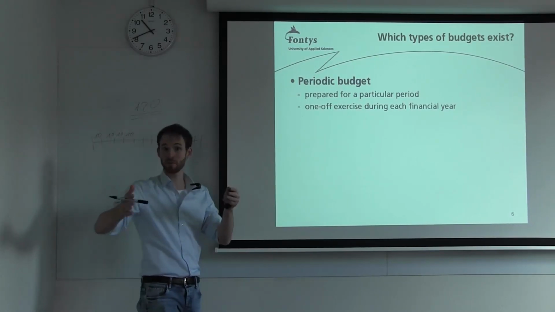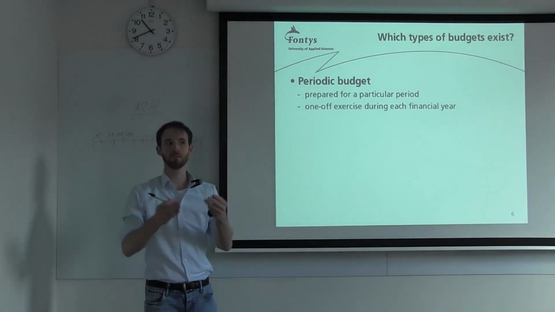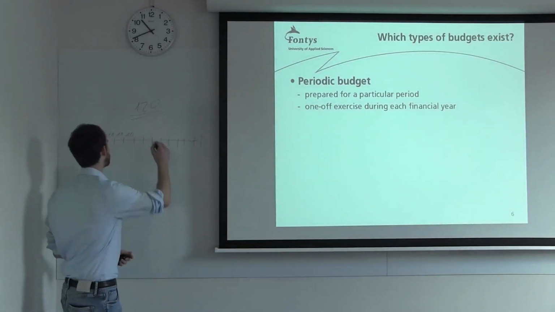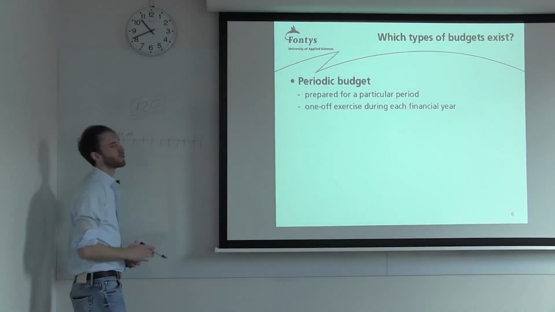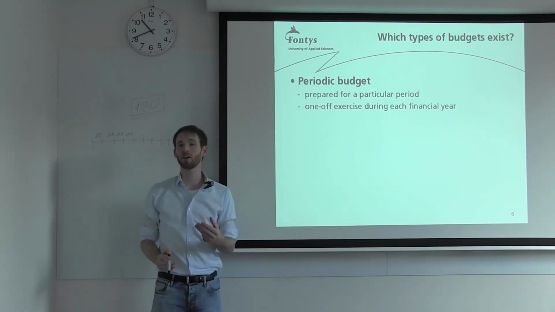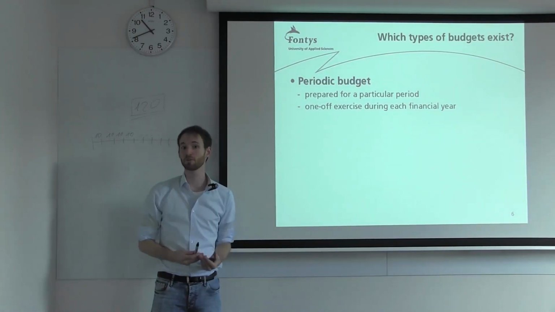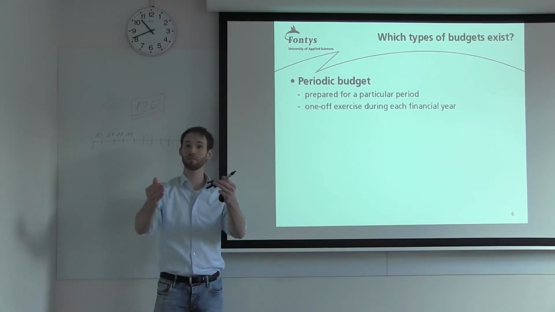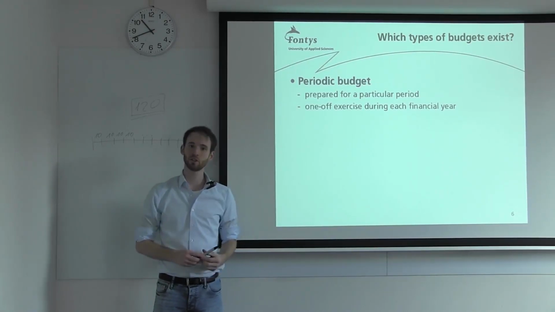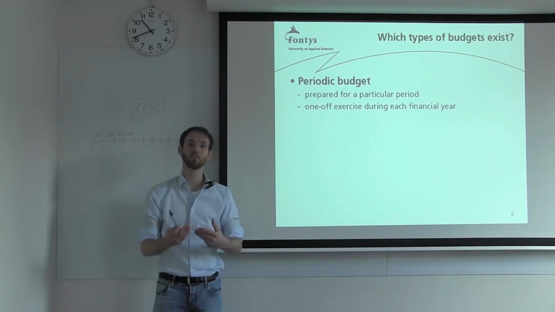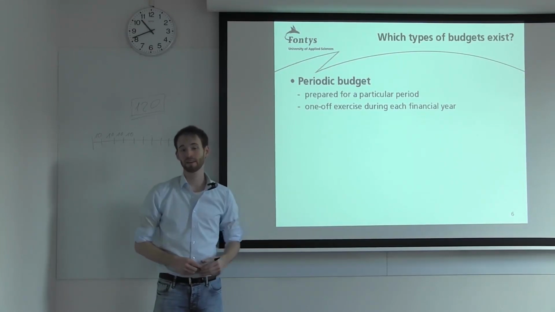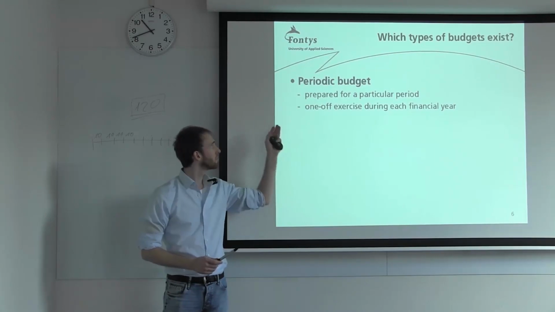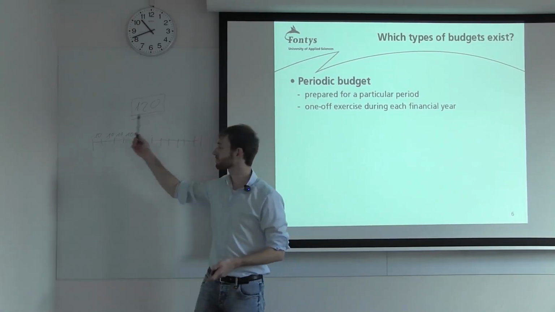So you can split it into months, and they add up to the complete year and should fulfill your goal. So you can see a budget can also be not only the money that you spend or the time that you spend, but also the plan for how much money you will get into your company. So the plan on revenue, plan on profit, that could also be a budget. But this is a periodic budget.